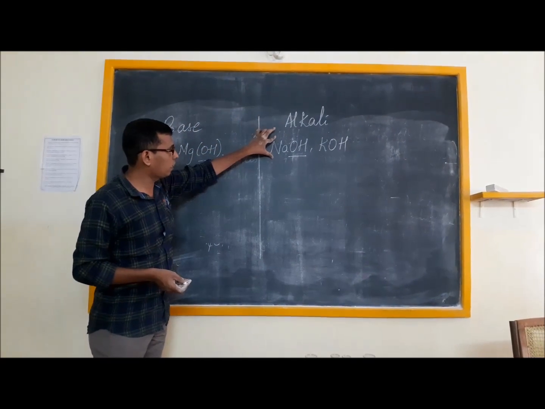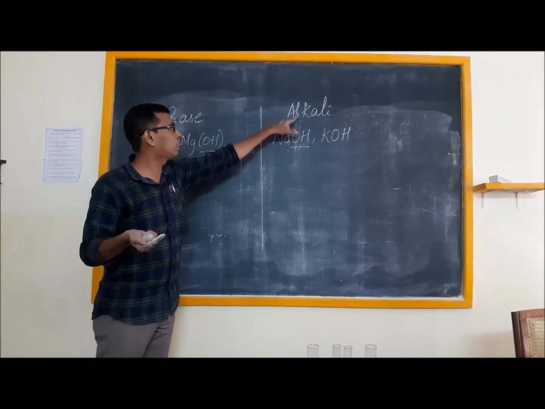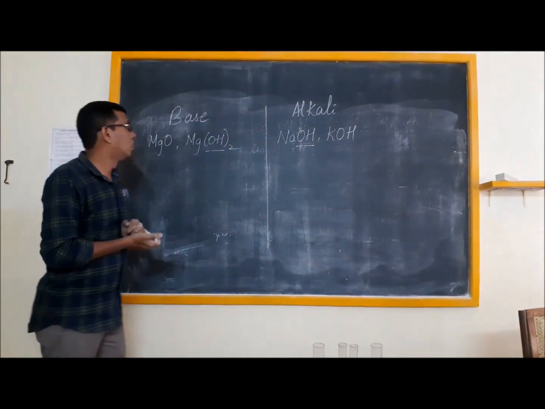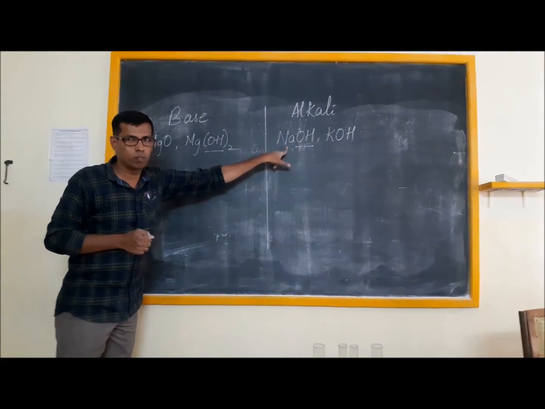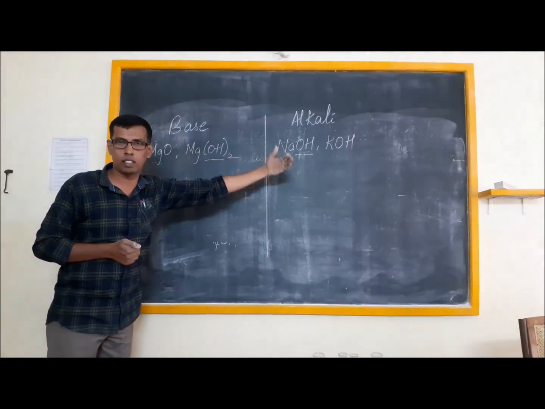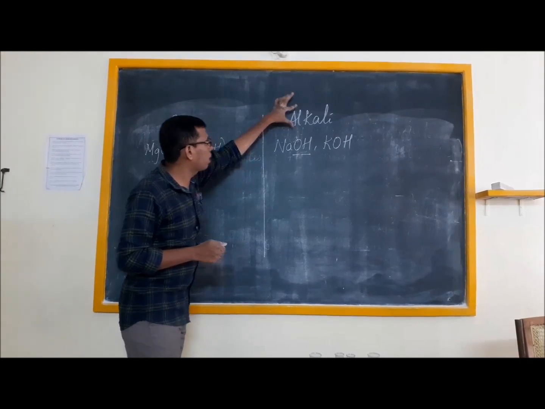But a substance that contains OH and dissolves in water to liberate that OH, hence it is called an alkali. So in base and alkali, what is common? OH is common. Therefore, an alkali can be named as a base.